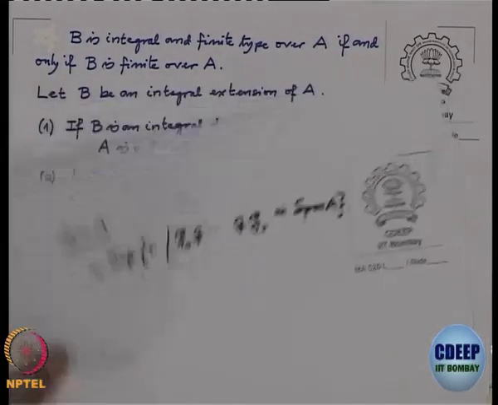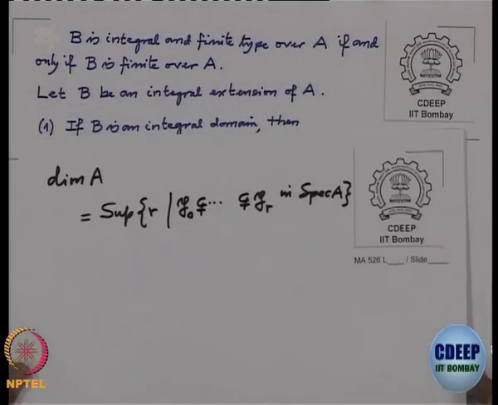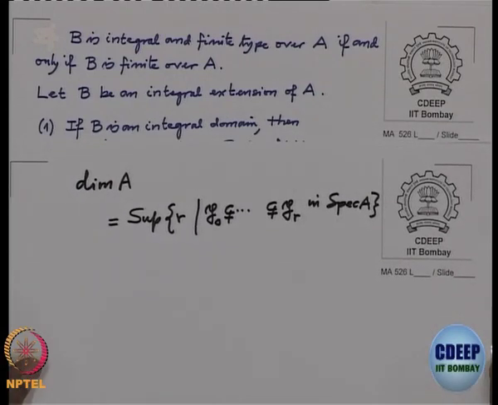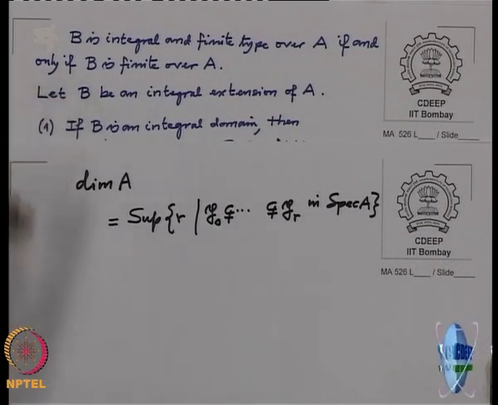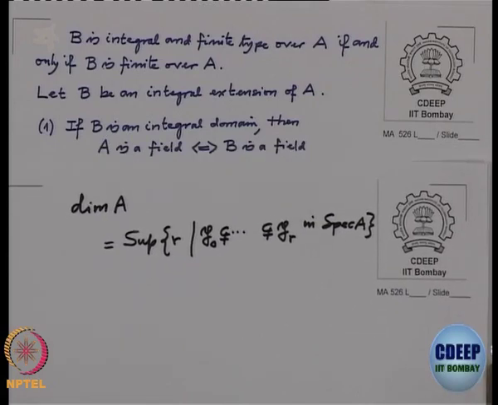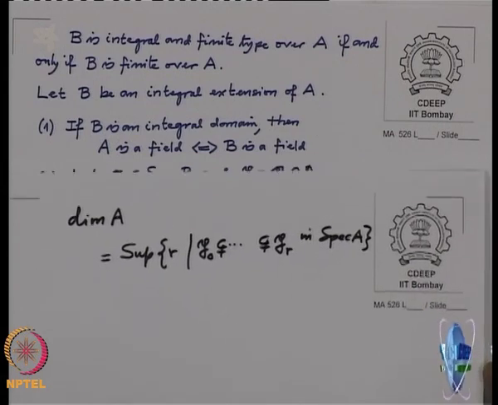Now some two or three very important results which we will keep using in this course, and hence afterwards I will not explicitly state them. For example, if I have an integral extension where the upper ring is an integral domain, then it is a field if and only if the base ring is a field.